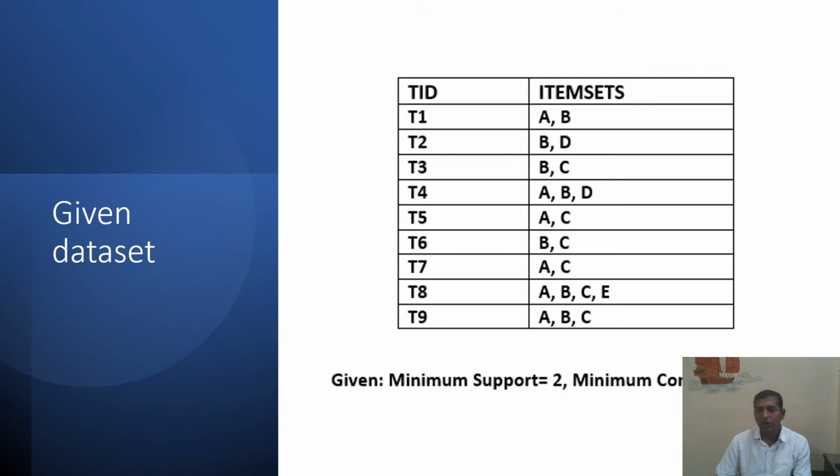Another transaction purchased B and D together. Then transaction 3 purchased B and C. 4, 5, 6, 7 and so on, with the respective items purchased from the supermarket. So this is the complete data set provided to us. In addition to this, minimum support 2 and minimum confidence 50% are also provided.